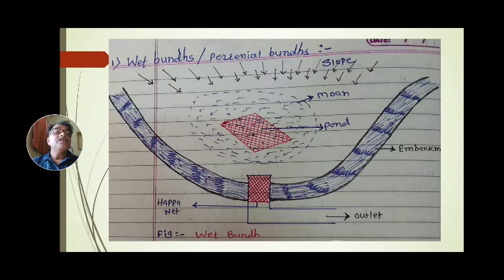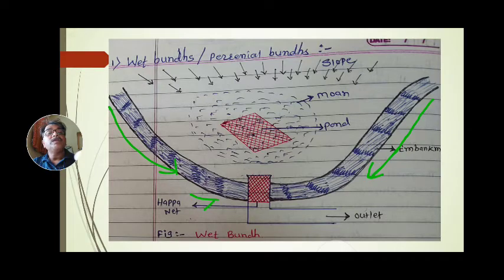See, this is the figure of wet bund. What is the wet bund? It is nothing but a specialized type of pond which is constructed by human effort. There is embankment on three sides, which is nothing but the wall.